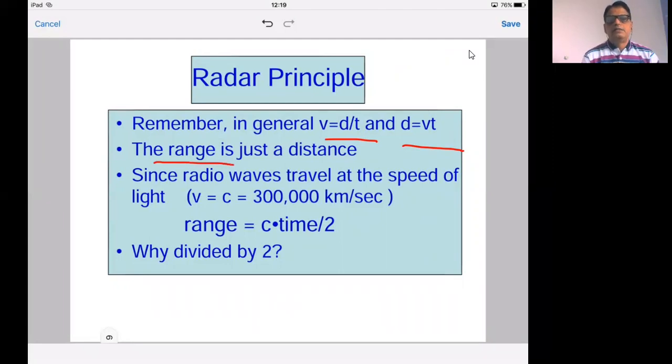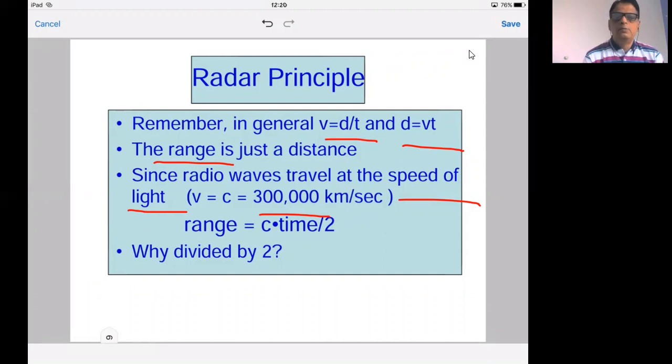In case of radar system, we use microwaves, and microwaves are the radio waves of which the speed is equal to the speed of the light. That is, V in this case is equal to C, and it is 3 into 10 to the power 5 kilometer per second, or 3 into 10 to the power 8 meter per second.